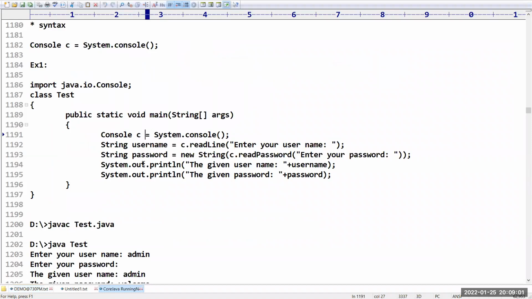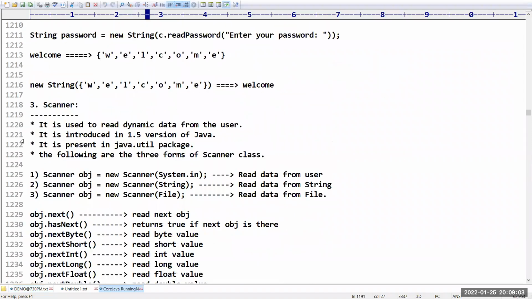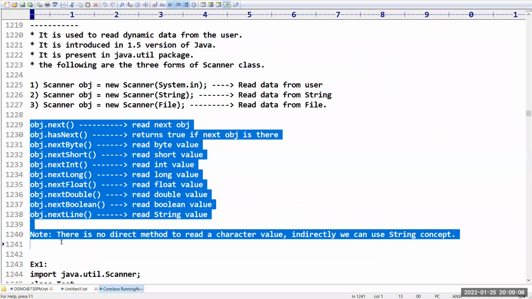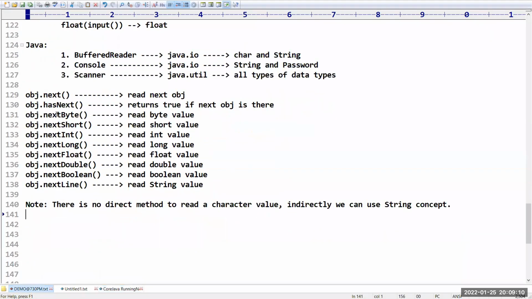Yes, Console is there here. One minute. Yes, these are the functions. And this one also I will copy. You can see obj.next, which is used to read the next object. This one is not required.